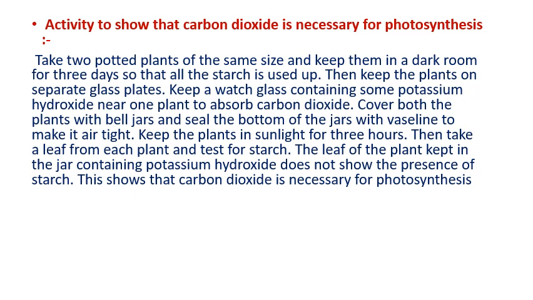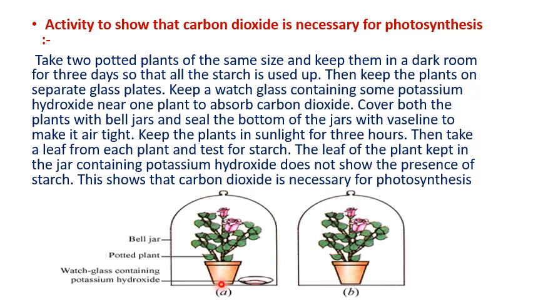The leaf of the plant that was kept in the jar containing potassium hydroxide does not show the presence of starch. You can see here, this is the leaf of the plant where we kept potassium hydroxide. The leaf of the plant kept in the jar containing potassium hydroxide does not show the presence of starch. This shows that carbon dioxide is necessary for photosynthesis.